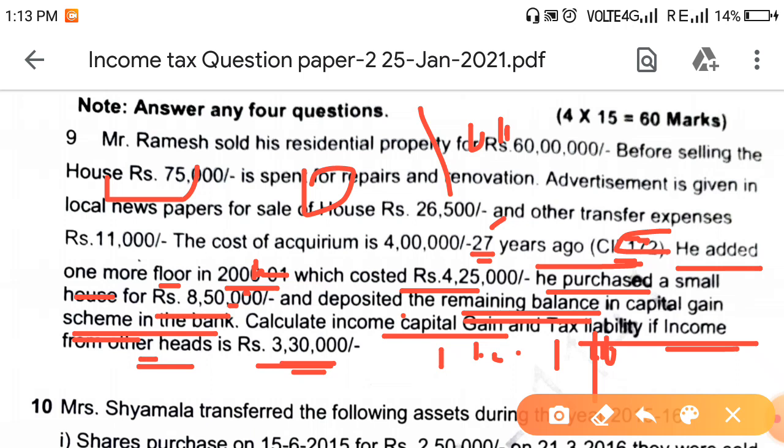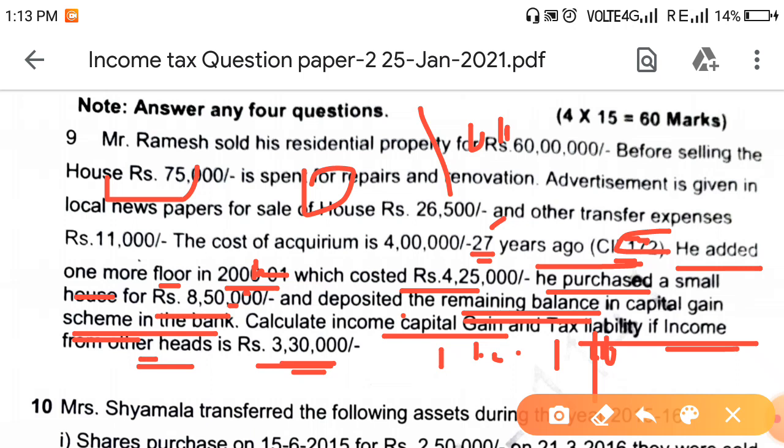On 80,000, 5% after the basic exemption limit is 4,000 rupees. As there is no special capital gain income, on normal income of 3,30,000, up to 2,50,000 is not taxable, and on the remaining 80,000, 5% will become 4,000.